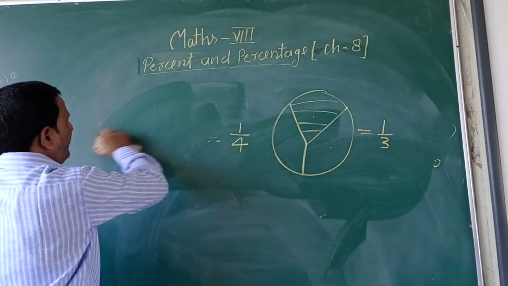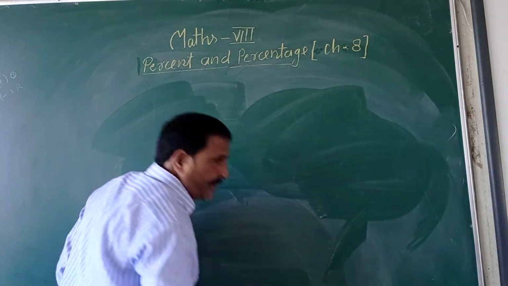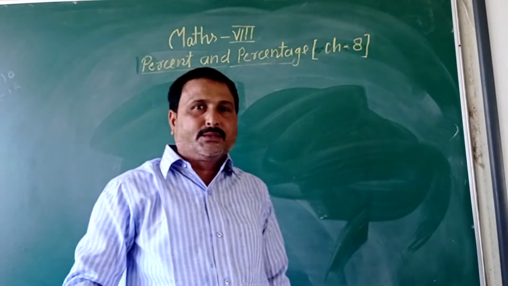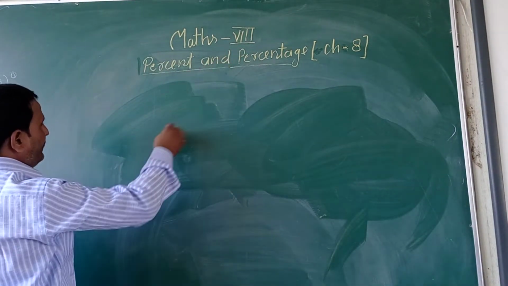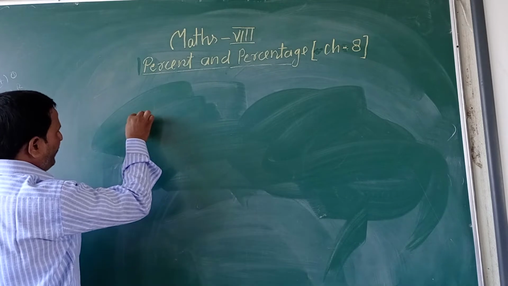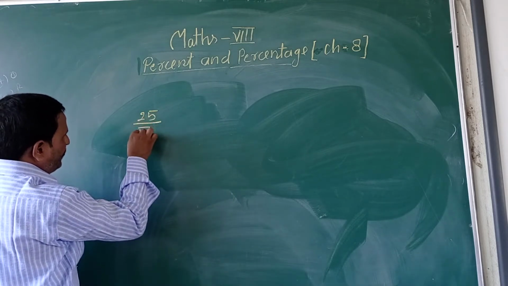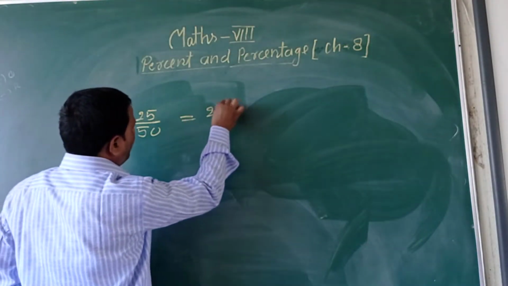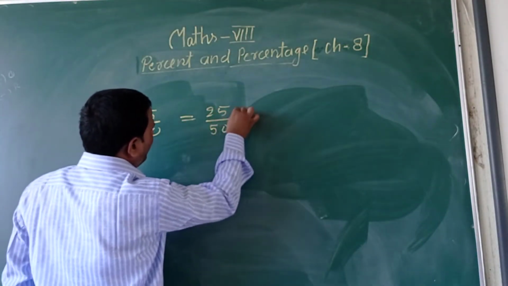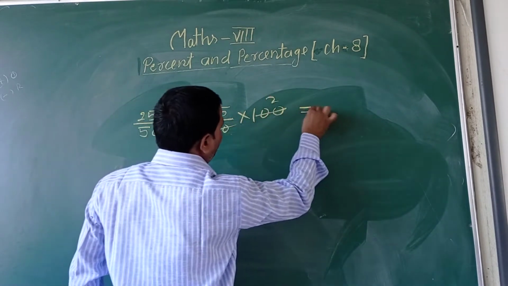Now, I have explained that a percentage can be easily changed into a fraction, and a fraction can be easily changed into the decimal. Now again, suppose 25 by 50 is given. You have to change it into a percentage. It means 25 by 50 into 100, which means 50%.